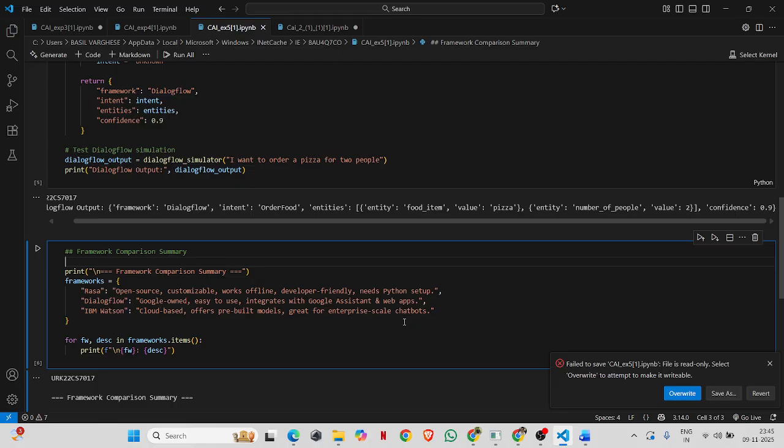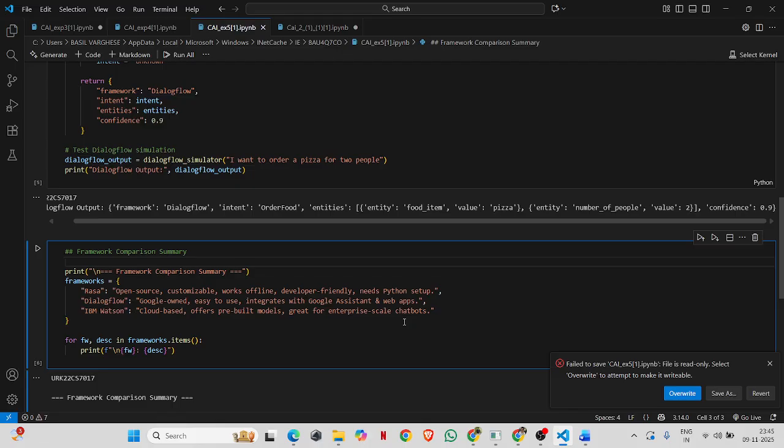Like Rasa: completely open source, which means you can use it offline, highly customizable, great for developers who want full control. Then IBM Watson, Dialogflow, etc. Then loop through and print each framework description. The for loop goes through each framework and its description, then prints them one by one in a neat format. It's a simple way to display structured comparison data using a dictionary.